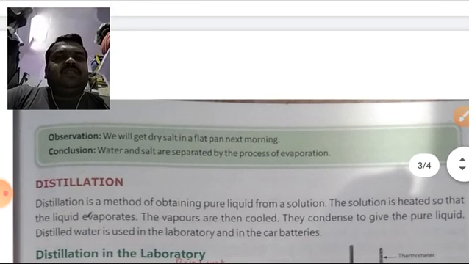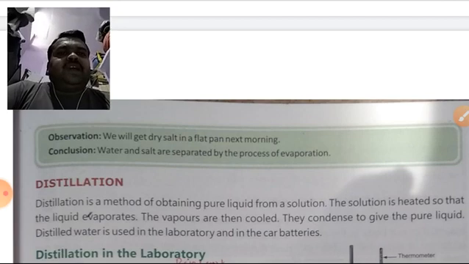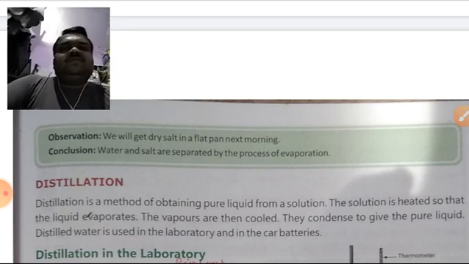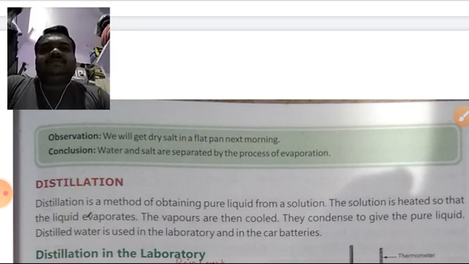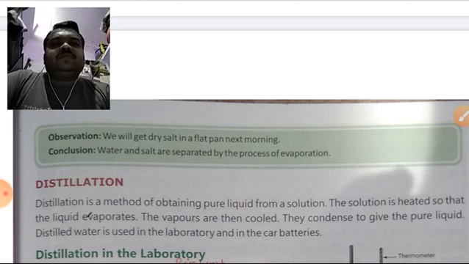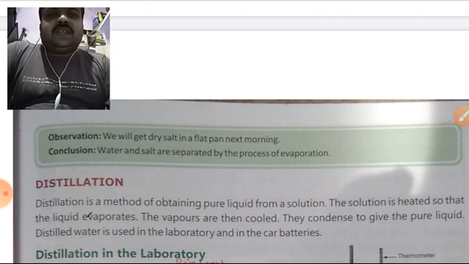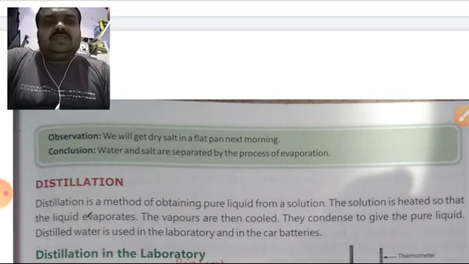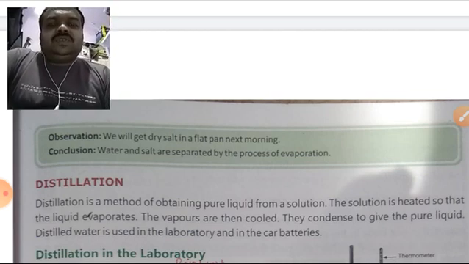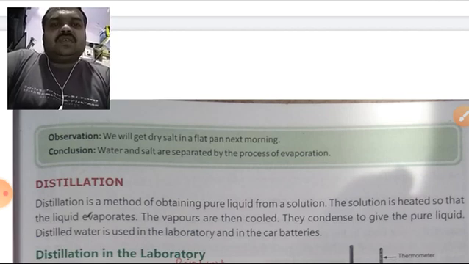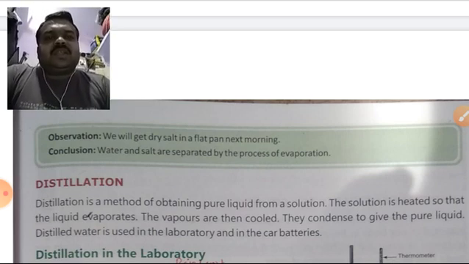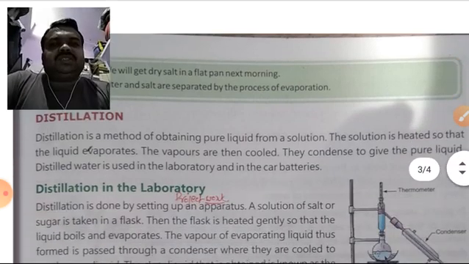What will you observe? We will get dry salt in the flat pan next morning. Where will the water have gone? The water is evaporated, and you got the solid salt. Conclusion: water and salt are separated by the process of evaporation.